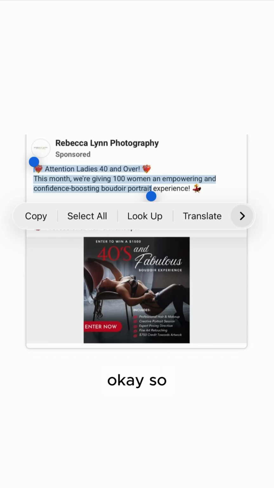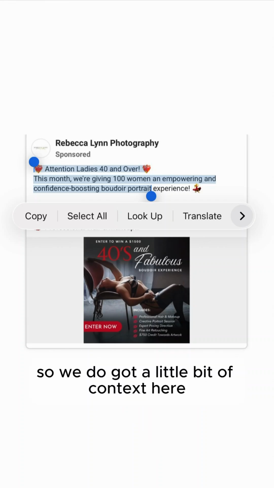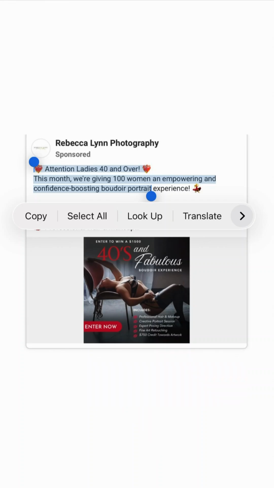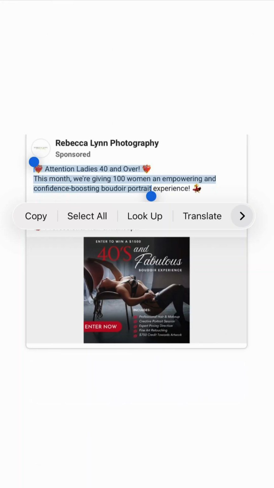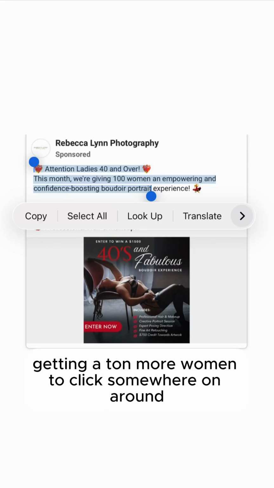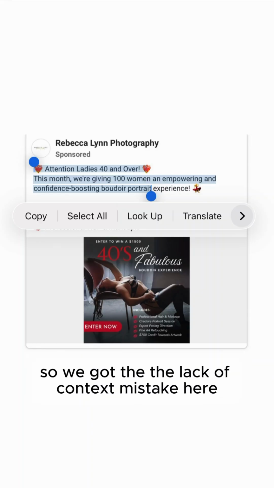Okay, so we do got a little bit of context here. Not as much as we need, though, to give ourselves the best shot of getting a ton more women to click somewhere on our ad and get our ad into their brain. So we got the lack of context mistake here.